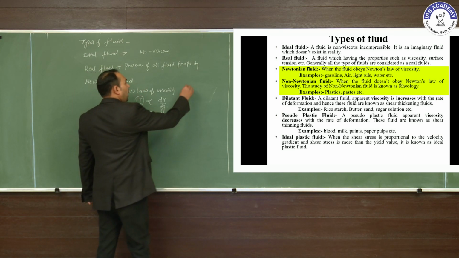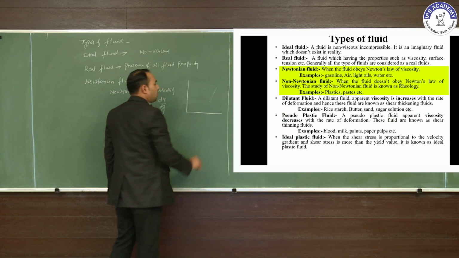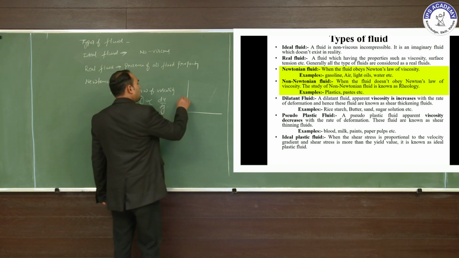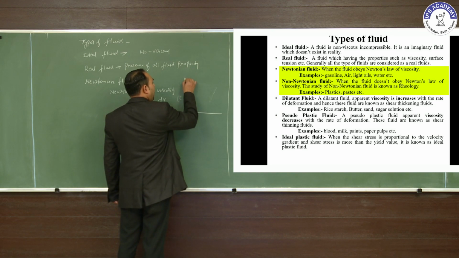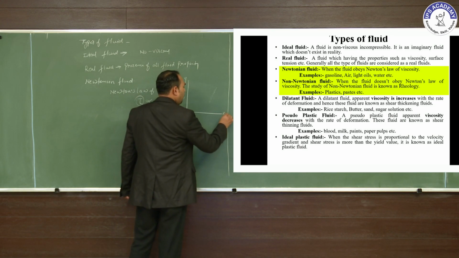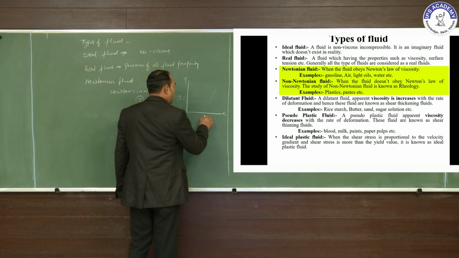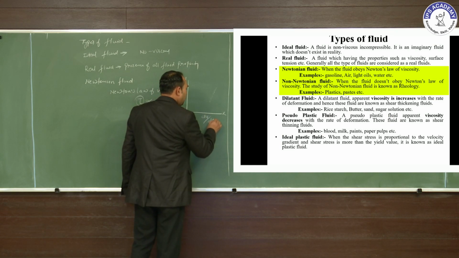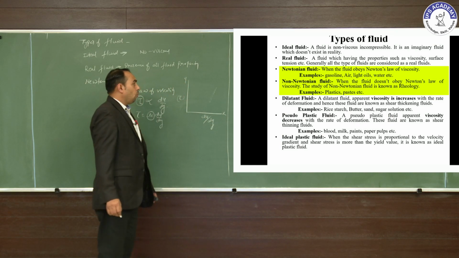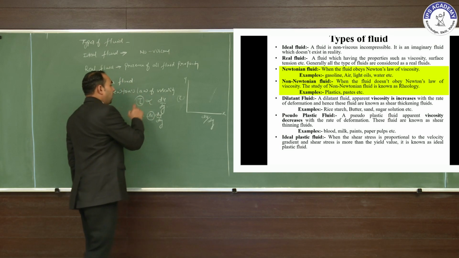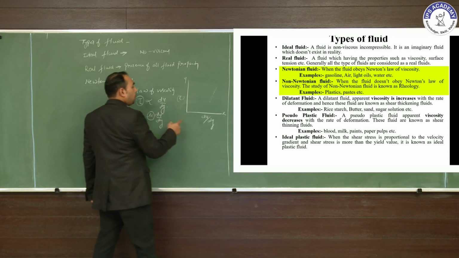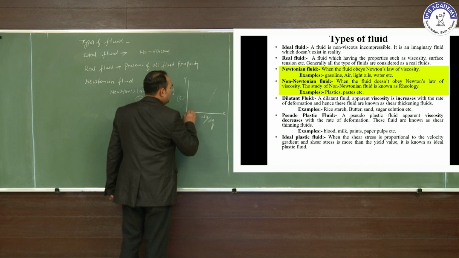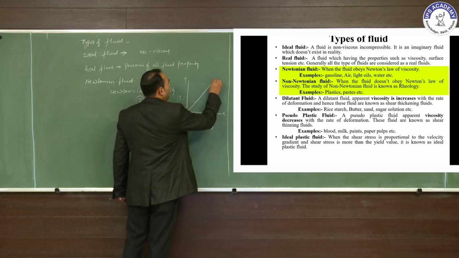Suppose we draw a graph with the shear stress tau on the y-axis and du upon dy, the velocity gradient, on the x-axis. In the case of a Newtonian fluid, the shear stress is directly proportional to the velocity gradient, so we obtain a straight line.